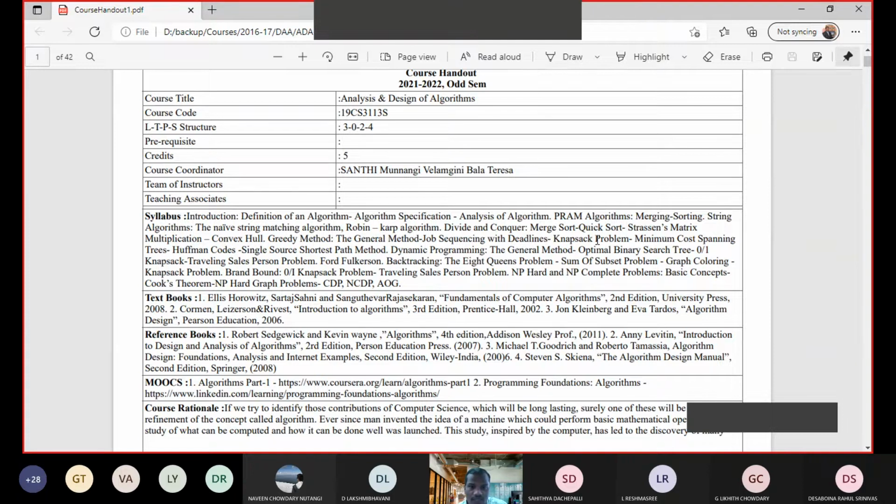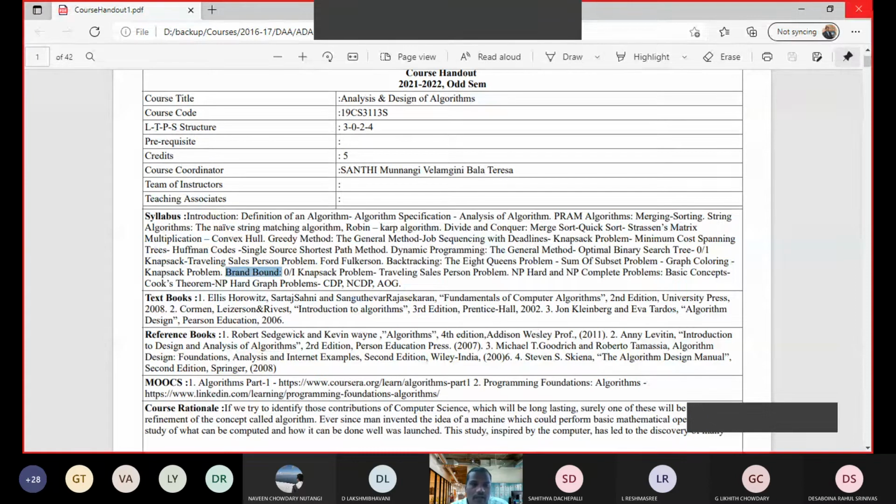Here we have many algorithm design techniques like divide and conquer, greedy method, dynamic programming, backtracking, branch and bound.